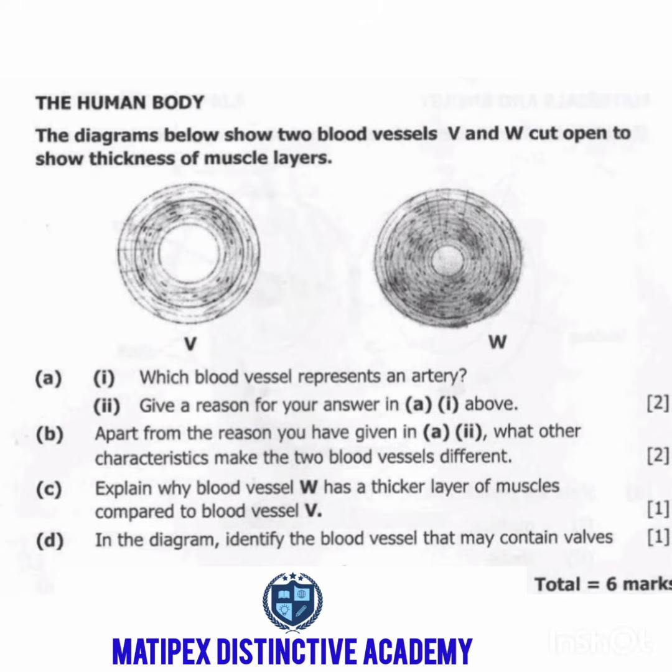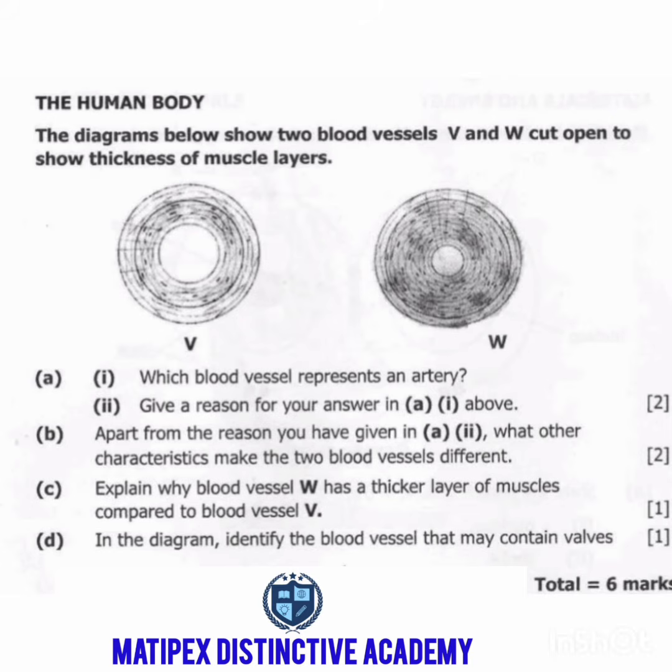Okay, let's look at question B. Apart from the reason you have given in A, Roman numeral 2, what other characteristics make the two blood vessels different?